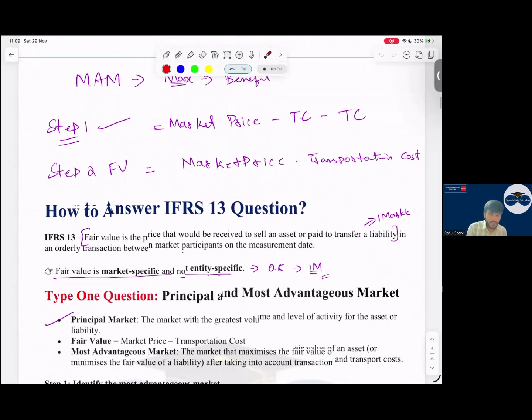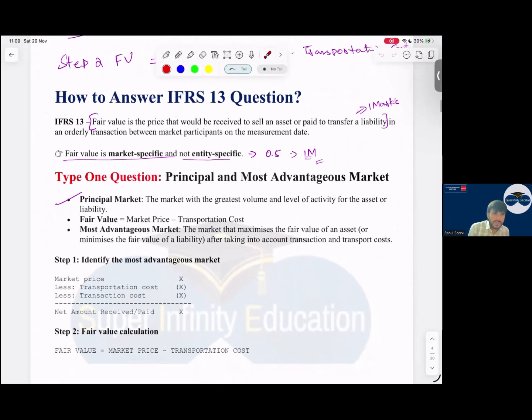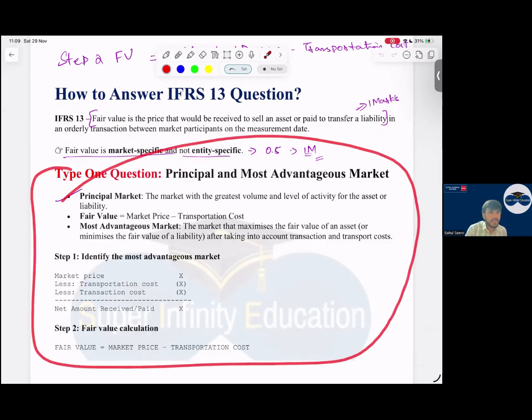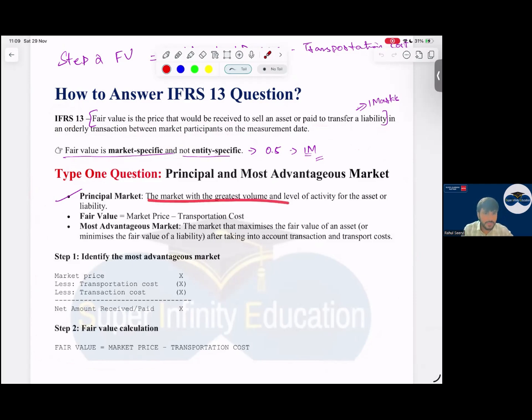Okay. See now, the first type of question: how to answer IFRS 13, question number 1. IFRS 13: fair value is the price that would be received to sell an asset or paid to transfer a liability in an orderly transaction between market participants. Fair value is market specific, not entity specific. Then mention whether the question is regarding principal or most advantageous market. Principal market is the market where the volume is more; fair value minus transaction price. For most advantageous market, first we have to identify which market is the most advantageous. How will we identify? Market price less transportation cost less transaction cost, we get the net proceeds.